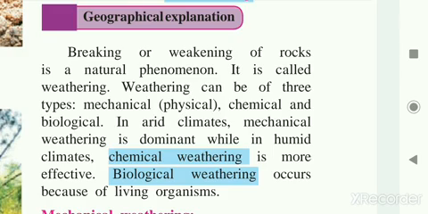Mainly, mechanical weathering is seen in dry and hot climates, that is, arid climates. Chemical weathering occurs in humid climates, and biological weathering occurs due to living organisms. Living organisms are responsible for this weathering, known as biological weathering. So first we will start with mechanical weathering.